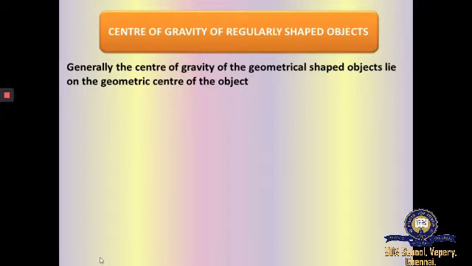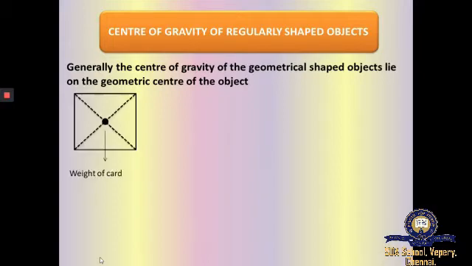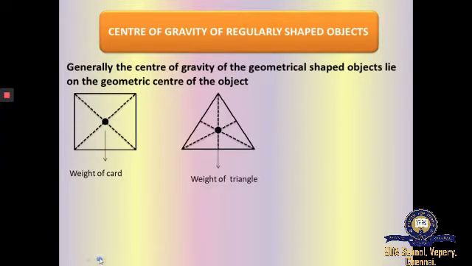Center of gravity of regularly shaped objects. Generally, the center of gravity of geometrical objects lies on the geometric center of the object. So here you can see the weight of the car lies in the center. The weight of the triangle will be at the center of gravity.